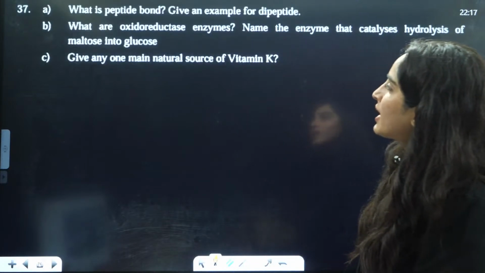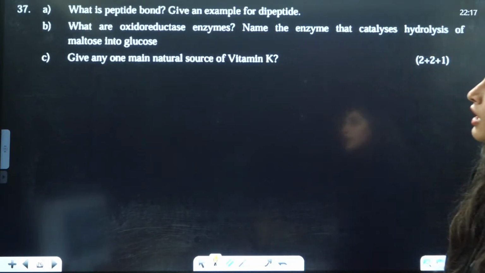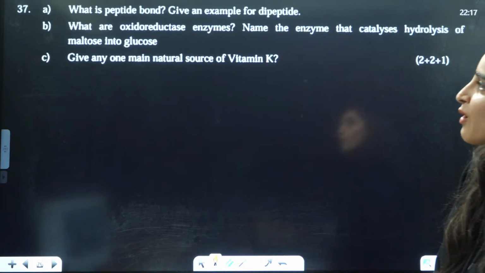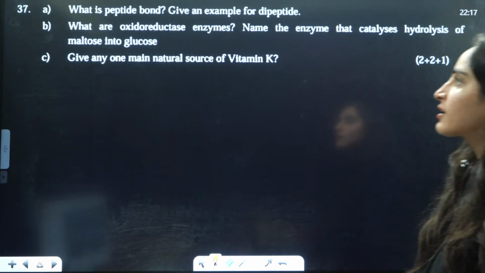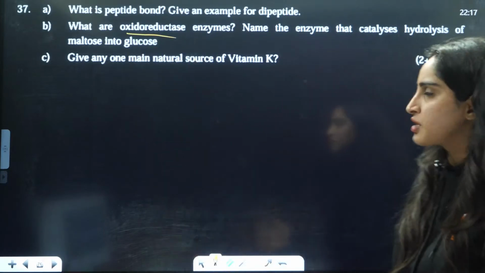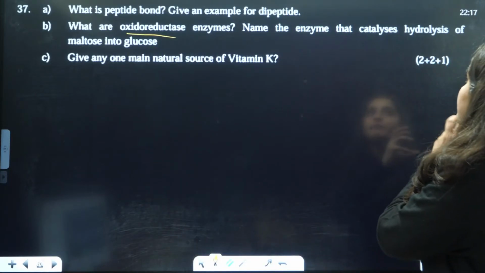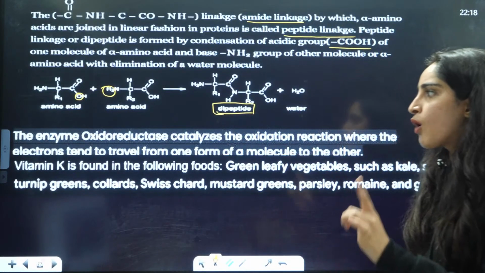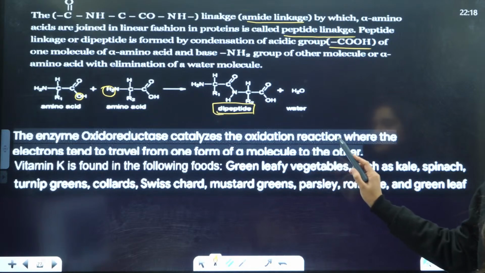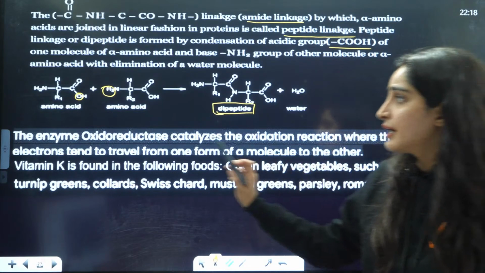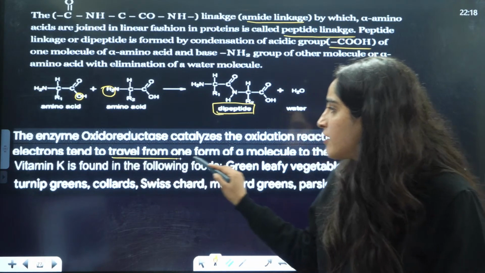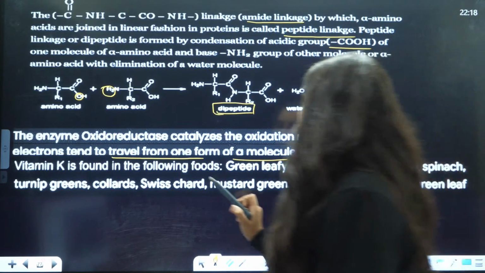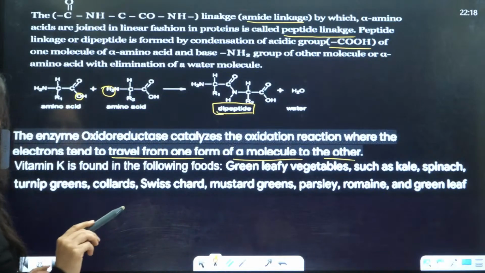Next is, what are oxidoreductase enzymes? Oxidoreductase enzyme is one which shows both oxidation and reduction. Name the enzyme that catalyzes hydrolysis of maltose to glucose. The enzyme oxidoreductase catalyzes oxidation reactions where the electrons travel from one form of a molecule to the other, right? So that is called the oxidoreductase enzyme.